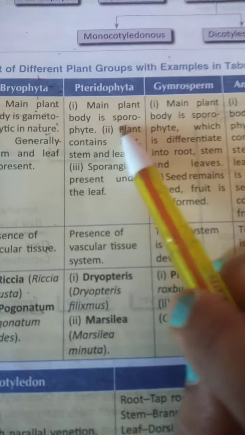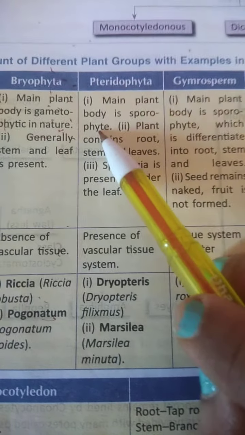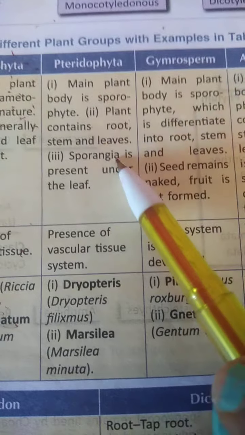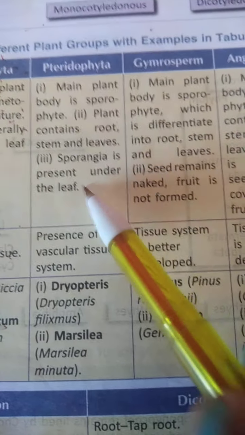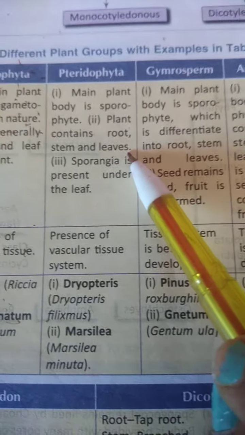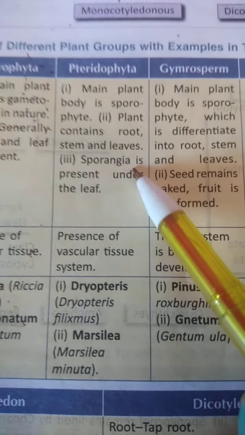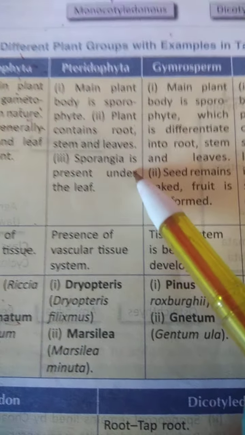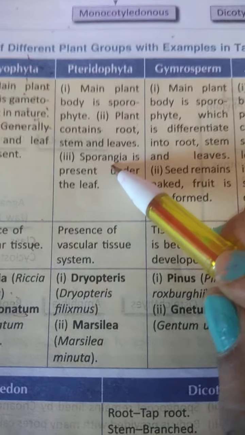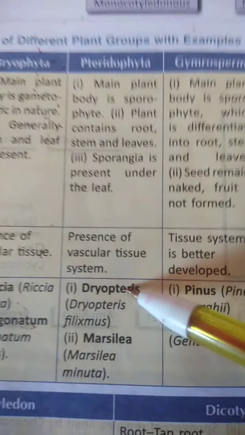In pteridophytes, the main plant body is sporophytic, meaning spores are formed. The plant is clearly differentiated into root, stem and leaves. These are the tree group, meaning the big trees come under this group. Sporangia are present under the leaf; sporangia are where the spores are present. They reproduce through spores, the method of asexual reproduction. Vascular tissue is present as the root, stem and leaves are present, so the vascular system is also present. Examples are Dryopteris and Marsilea.